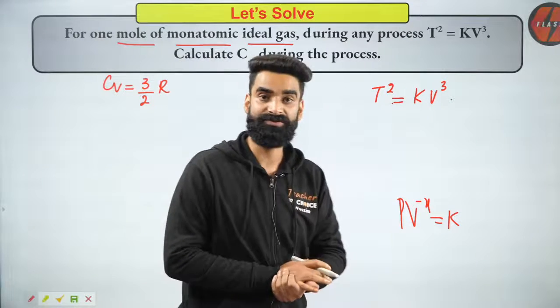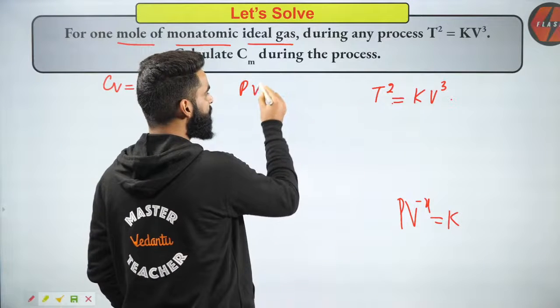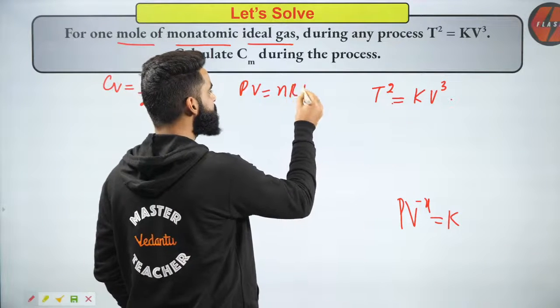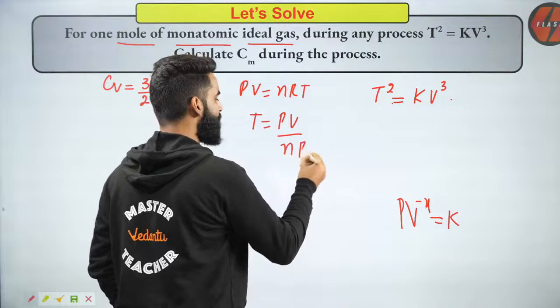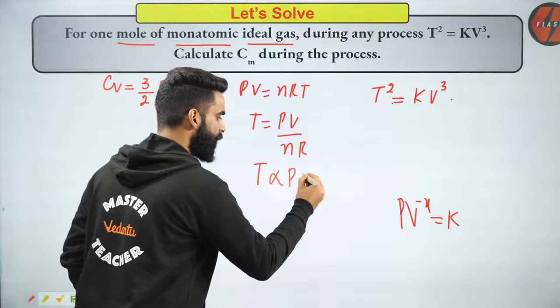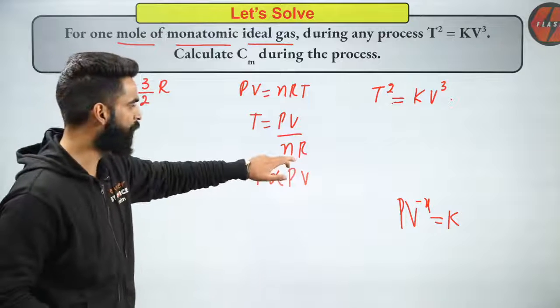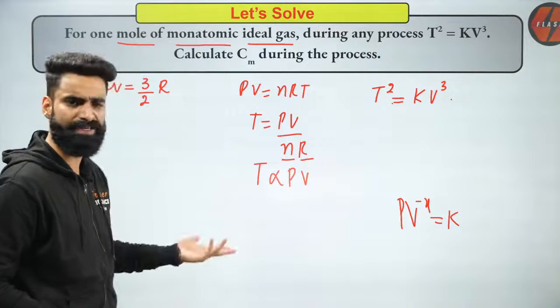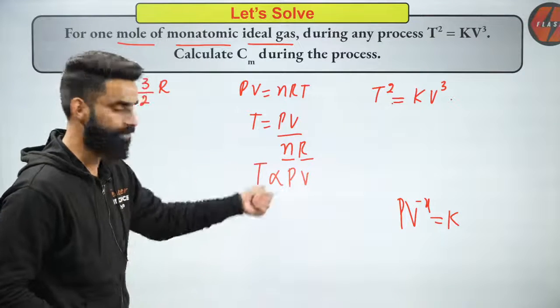Since we have got the ideal gas in the container, for ideal gas we know PV is equal to nRT, or I can say T will be equal to PV divided by nR. Or can I simply say temperature is directly proportional to pressure as well as volume? Yes, because the number of moles of the gas is fixed, R value is fixed, so temperature is directly proportional to pressure as well as volume of the gas.